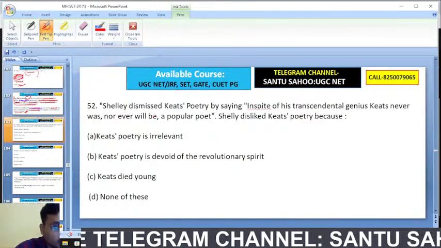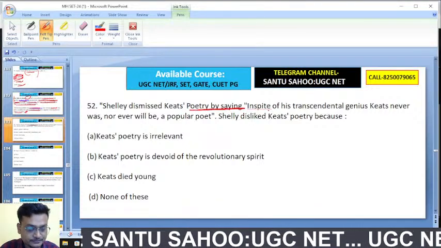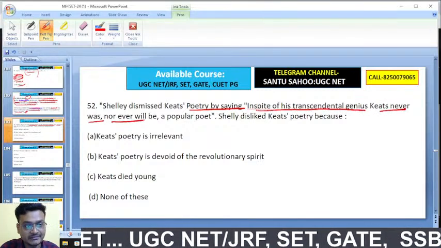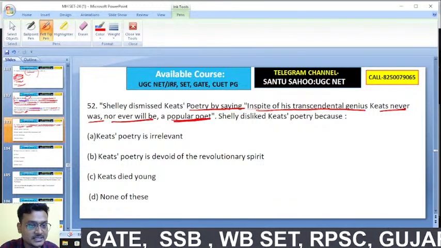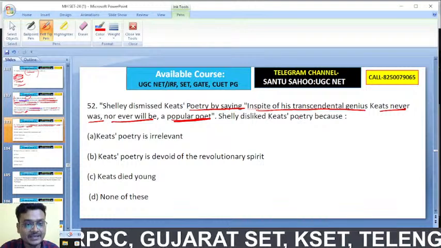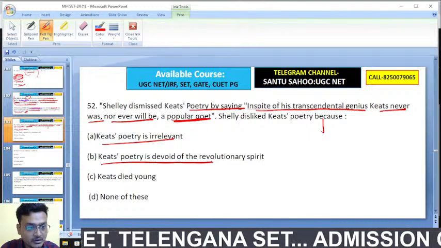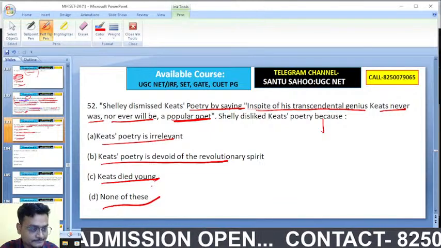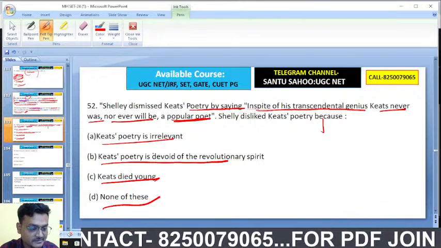Shelley dismissed Keats' poetry by saying that in spite of its transcendental genius, Keats never was nor ever will be a popular poet. For what reason? Shelley dismissed Keats' poetry by saying these lines. Or why did Shelley dislike Keats' poetry? Keats' poetry is irrelevant. Keats' poetry is devoid of revolutionary spirit. Keats died young. None of these. Here is question number 52.